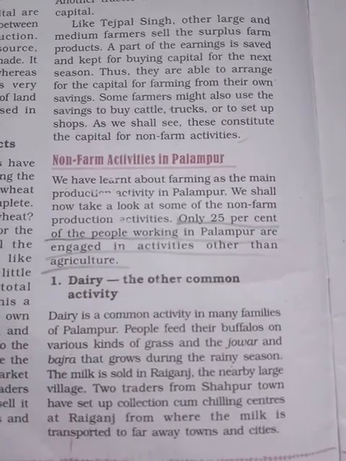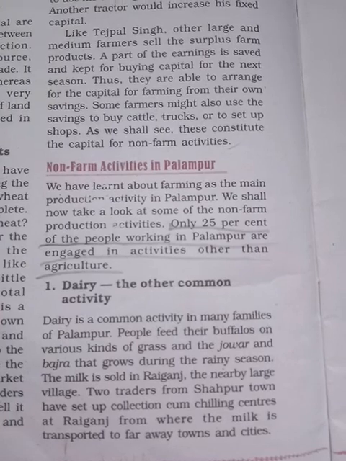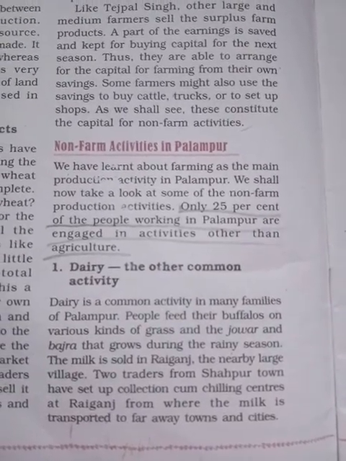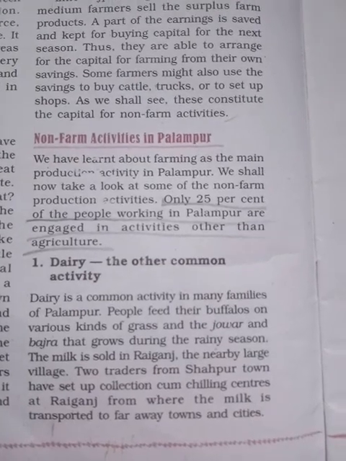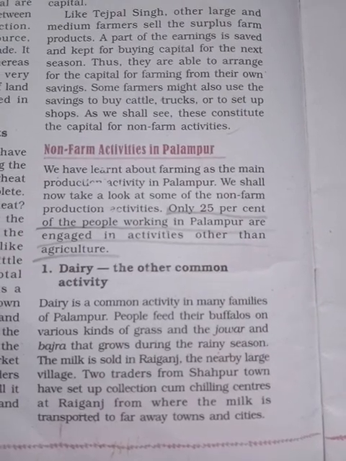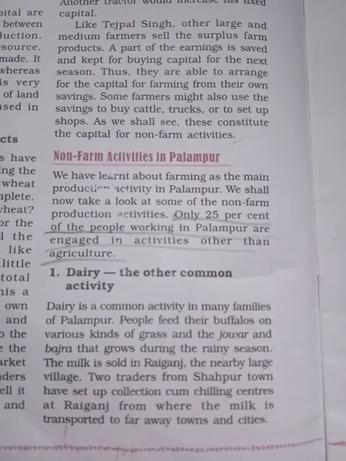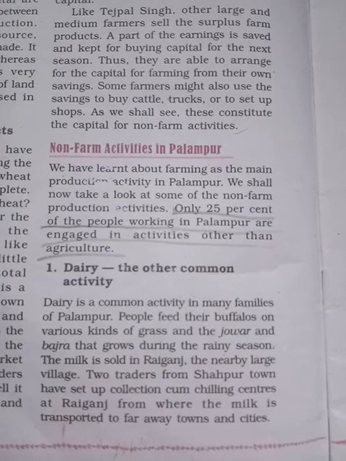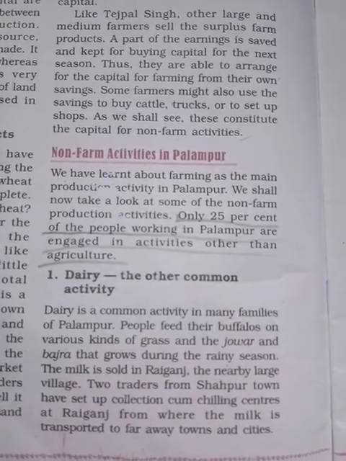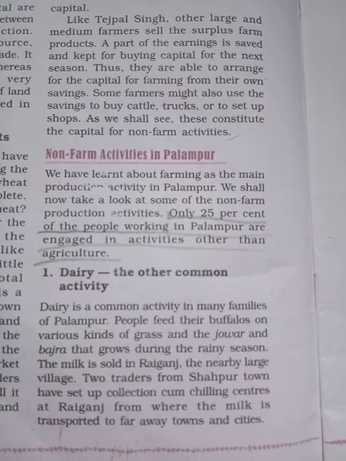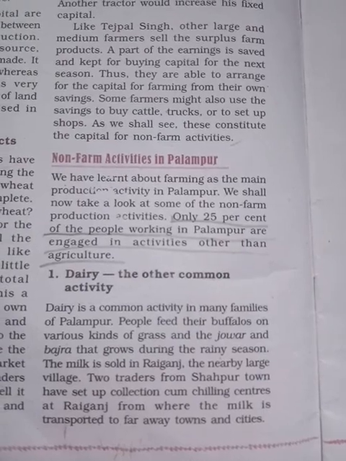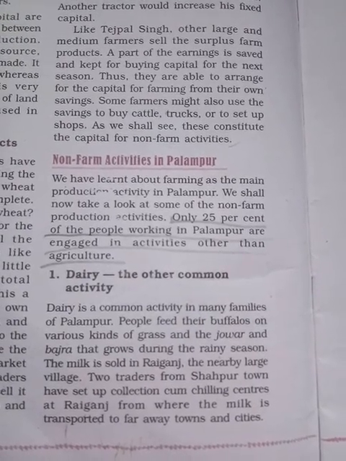Number one is dairy, the other common activity. Dairy is a common activity. Many families of Palampur feed their buffalo on various kinds of grasses and jowar, bajra, that grow during the rainy season. That means people feed their buffalo by growing grasses, jowar and bajra, and they are kept.